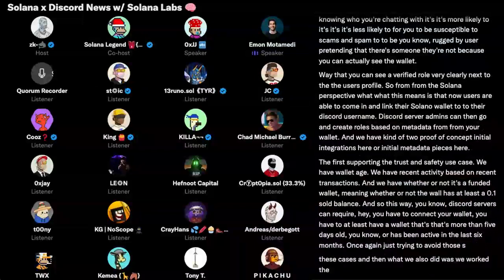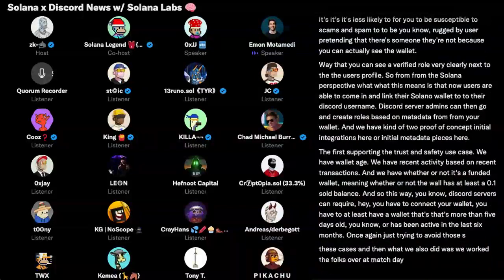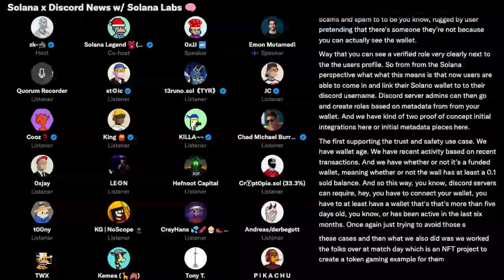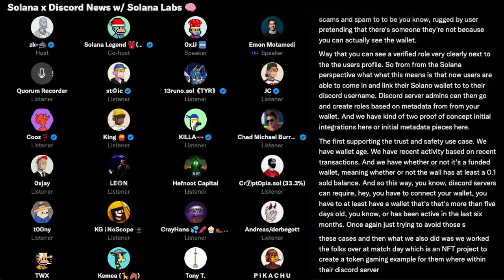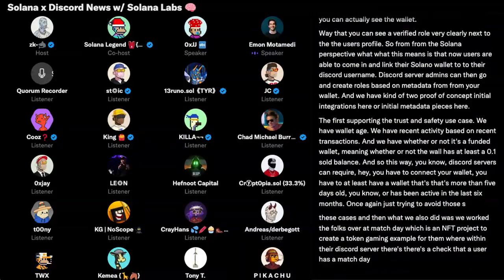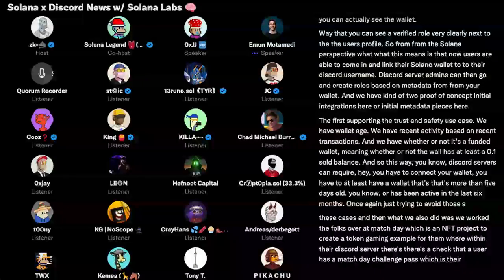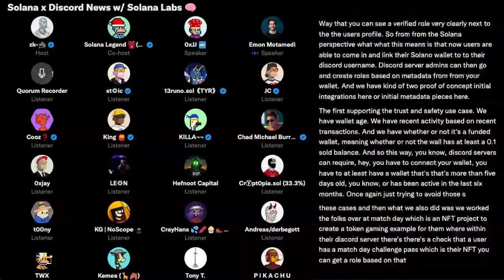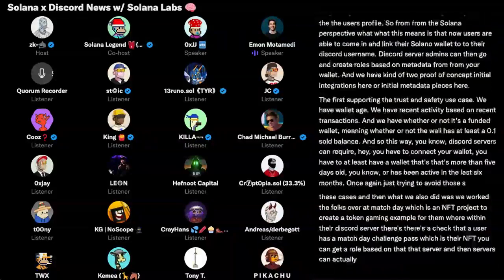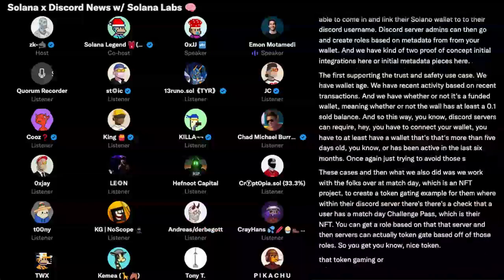And then we also worked with the folks over at Match Day, which is an NFT project, to create a token gating example for them, where within their Discord server there's a check that a user has a Match Day challenge pass, which is their NFT. You can get a role based on that, and then servers can token gate based off of those roles. So you get nice token gating, or NFT gating, via this.